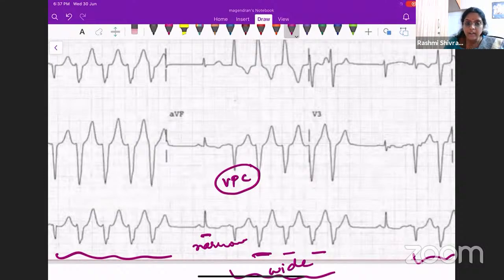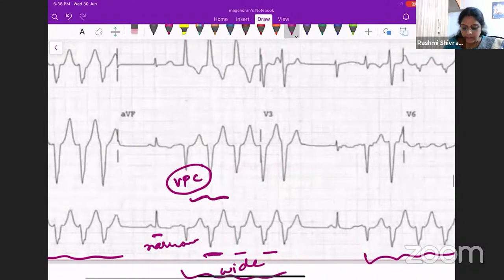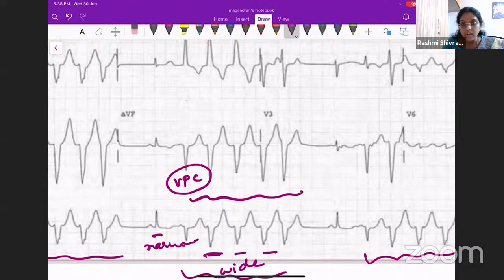It is definitely not preceded by a P wave. Yes, and this is a VPC. It's a wide QRS, and followed by that you have these QRS complexes. So this VPC is actually precipitating this short run of VT. This run of VT is going on, but the SA node is also trying to impart its pressure on the ventricles to contract, is it not? So the impulses from the SA node are also coming.